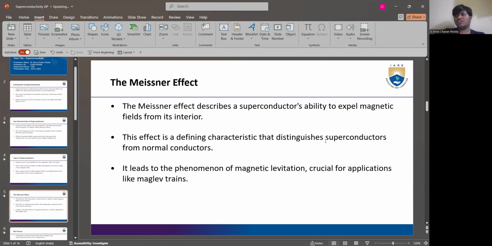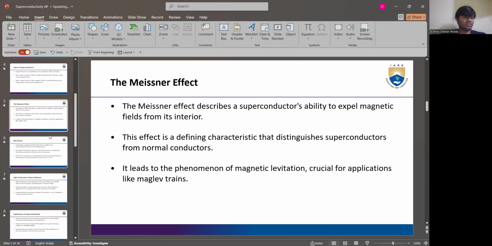This Meissner effect is crucial in determining the superconductor's ability to expel magnetic fields. This defines superconductors and differentiates superconductors from normal conductors. This also leads to the phenomenon of magnetic levitation, which is used in current maglev trains, or what you may know as hyperloop trains, which are being developed currently in the USA. It is a train made in a tunnel with zero electrical magnetic resistance, which has less friction and can go at very high speeds.